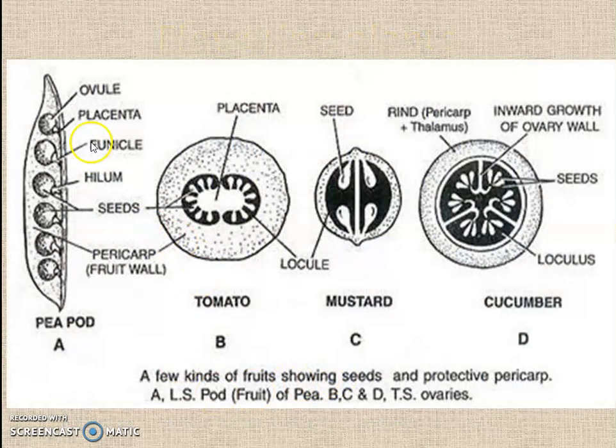So here you could see this is the pericarp and seeds. The point of attachment is called the hilum, and the point of attachment with the placenta is the funicle. Here it is the placenta, and the ovules develop into seeds. So in all the cases you could see the placenta, the locule and the seed.